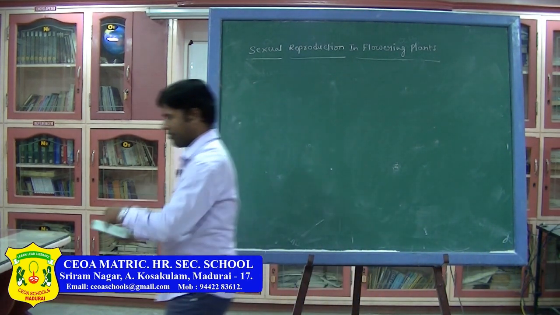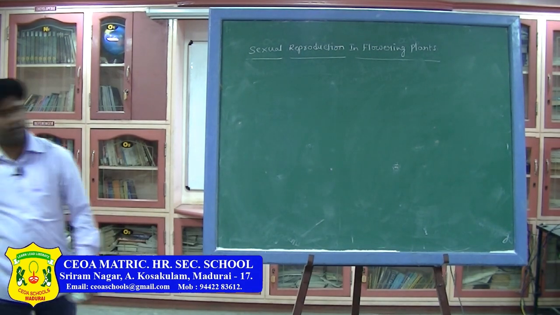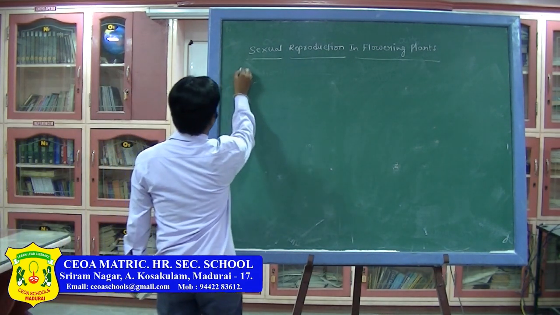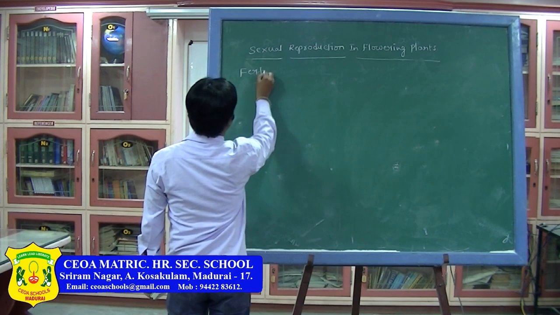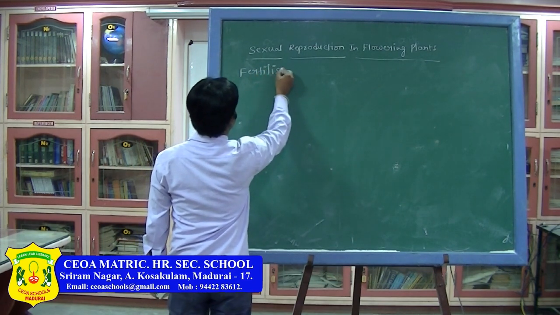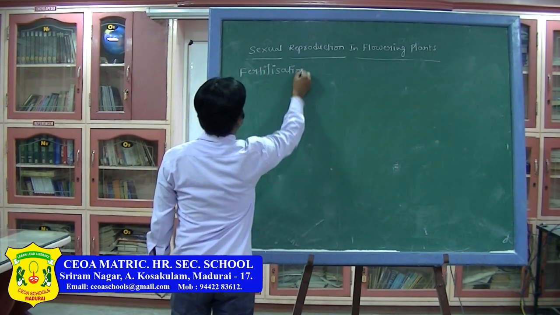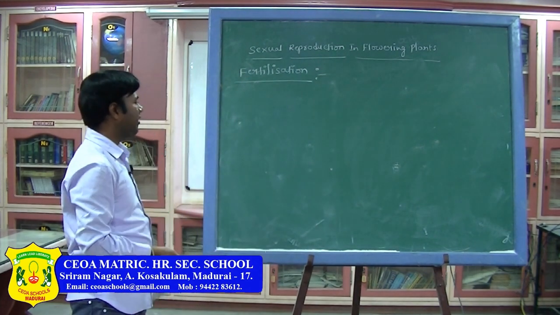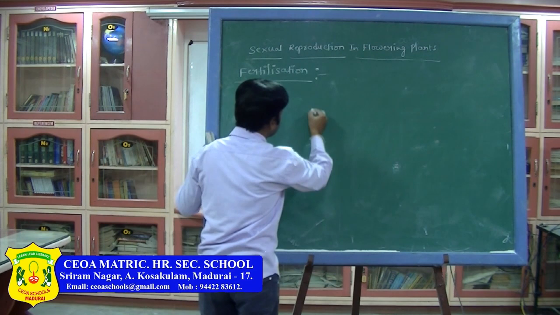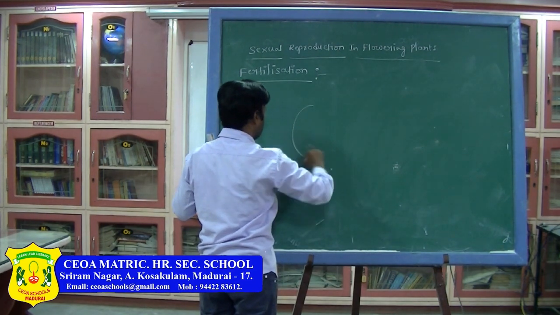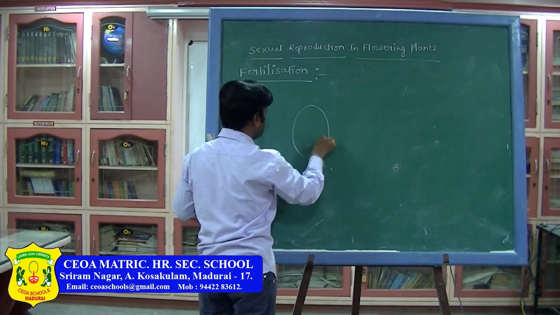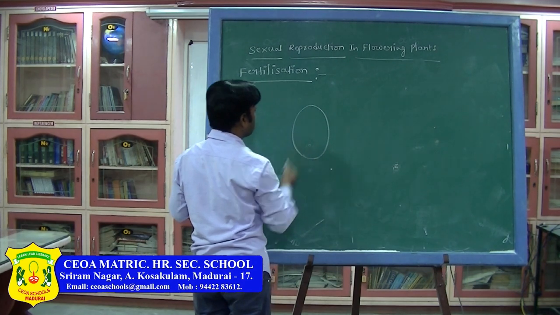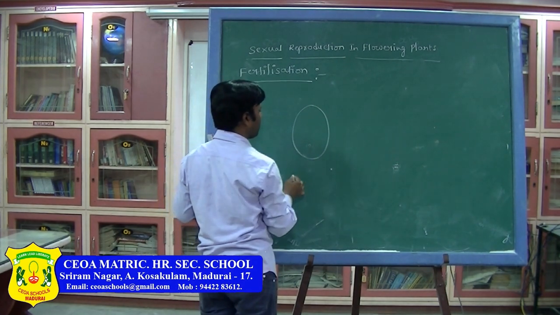After that, fertilization. Fertilization, all of you listen carefully. This is the embryo sac.